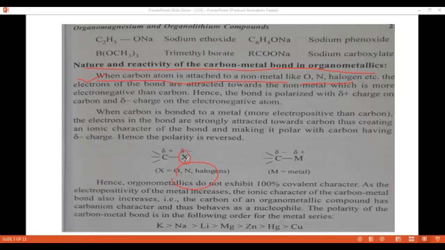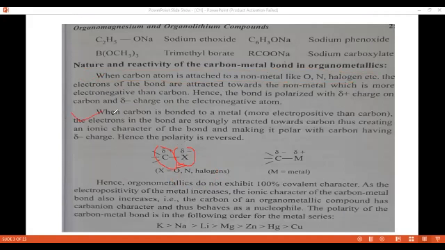So this X is an atom which abstracts the electron density from the carbon atom. The electrons of the bond are attracted towards the non-metal, which is more electronegative than the carbon atom. Then the bond is polarized. The non-metal carries a partial negative charge, and the carbon carries a partial positive charge.